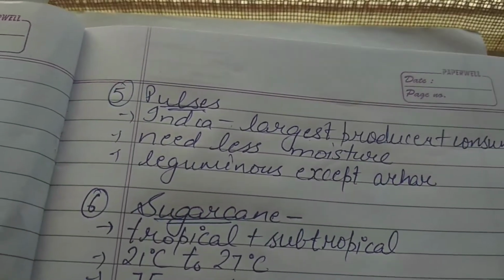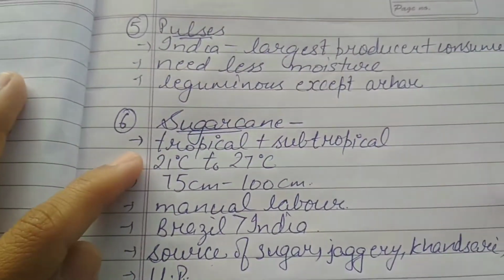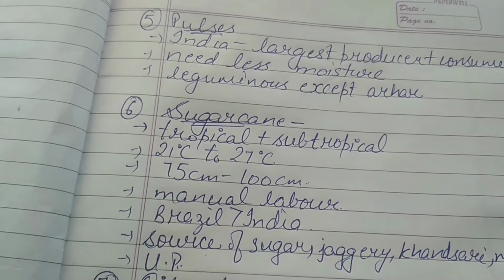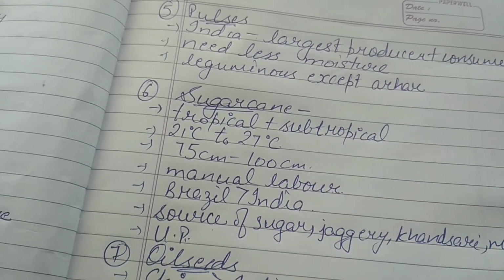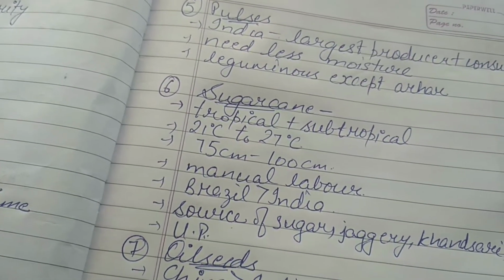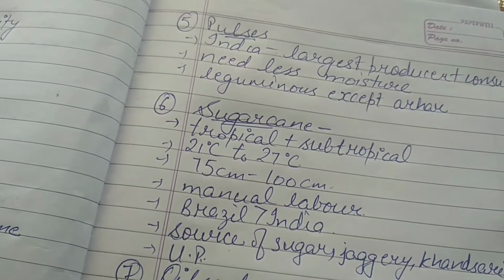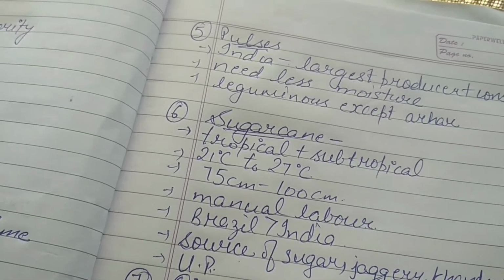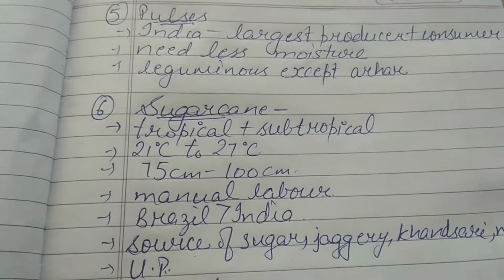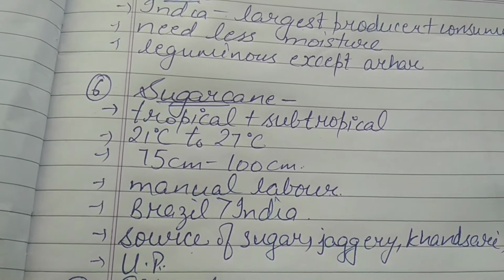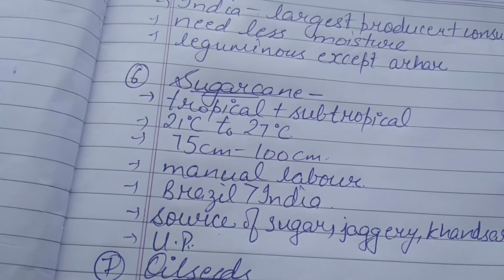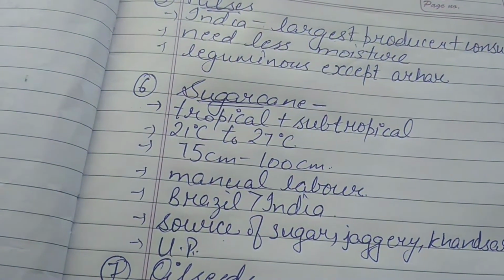Moving on to sugarcane. It can be grown in tropical as well as subtropical areas. Tropical areas come under the areas which are present between Tropic of Cancer and Tropic of Capricorn. In other words, you can say the areas between 23.5 degree north and 23.5 degree south. Subtropical areas are areas between Tropic of Cancer and Arctic Circle in the Northern Hemisphere, and areas between Tropic of Capricorn and Antarctic Circle in the Southern Hemisphere.